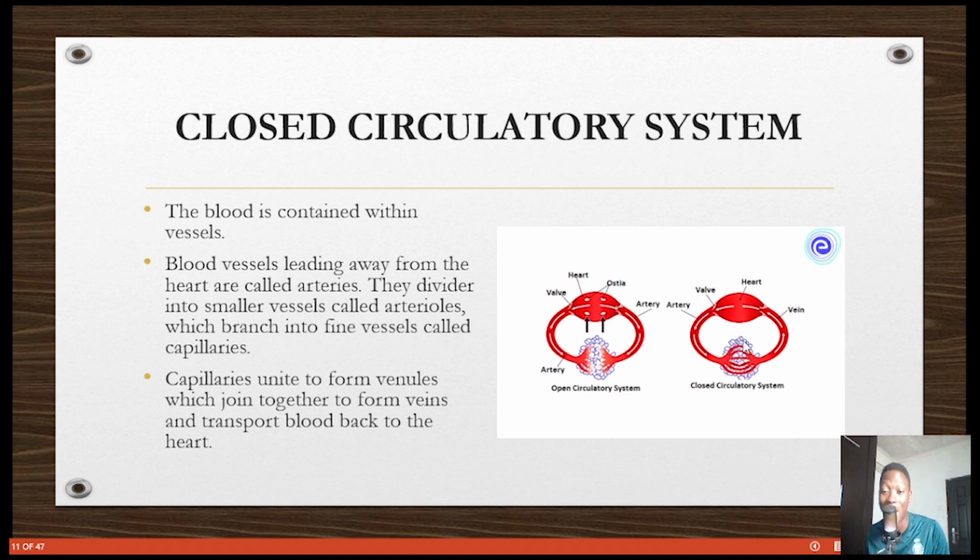This is where the diffusion happens between the cell and the blood vessel. Oxygen and nutrients move from the blood vessel into the cell, and then the cell also gives out its waste product, carbon dioxide, and it moves back into the venules, these smaller venules, back into the major vein, back into the heart. So that's the closed circulatory system. So note, from the heart to the arteries to the arterioles, which are smaller arteries, to the venules, which are smaller veins, to the veins, which are the normal big veins, and then back to the heart. Good.